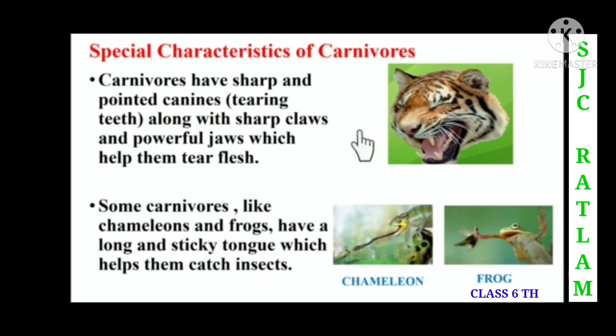Some carnivores like chameleons and frogs have a long and sticky tongue which helps them to catch insects. In this picture you can see the chameleon. Because of its long and sticky tongue it is able to catch insects. Similarly, the frog also has a sticky tongue. Because of that it is able to catch insects.